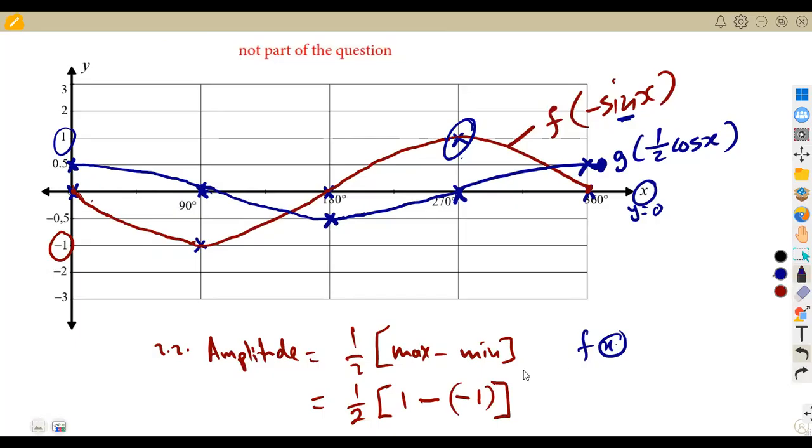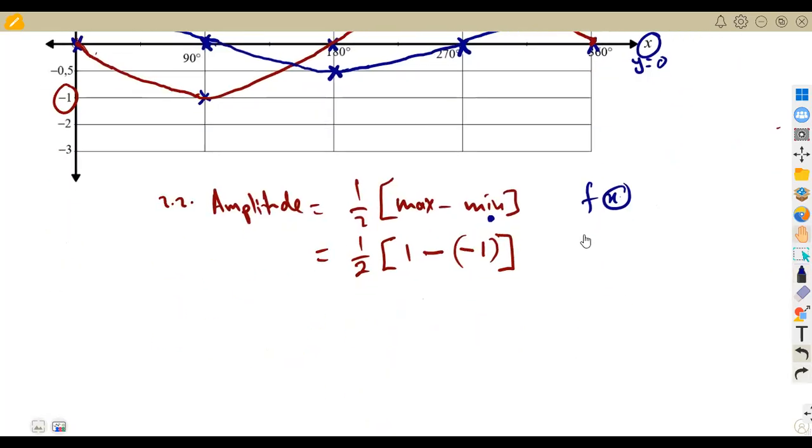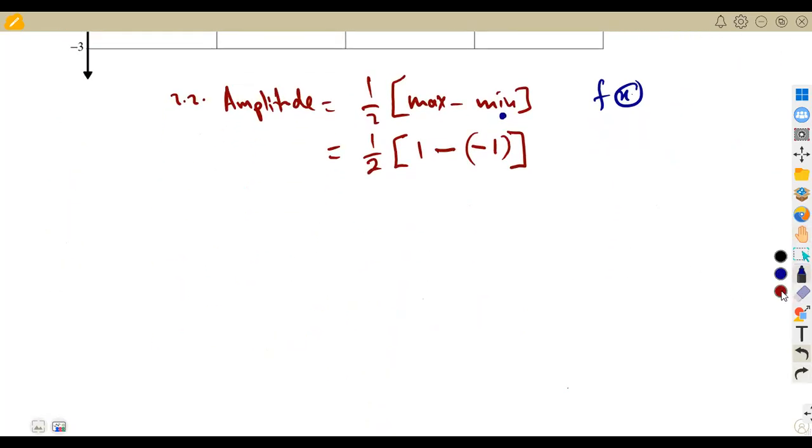The negative in the formula is for the amplitude, but the number that you are substituting is carrying a negative. And remember, a negative to a negative gives us a positive. So 1 plus 1, which is 2, and half of 2 is 1. So the amplitude in this case is 1.